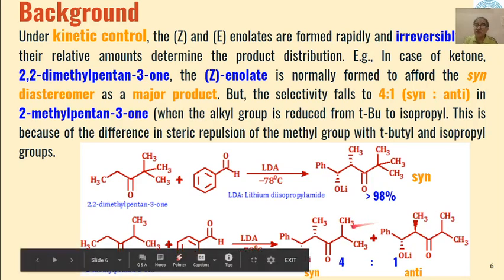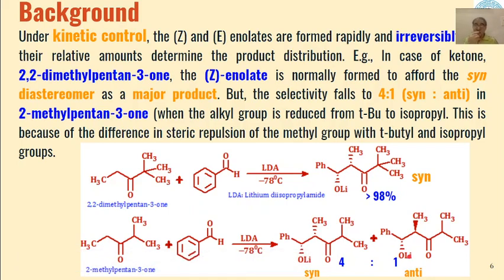And as I have told you, the ratio of these products formed will be determined by the Z and E enolates. So you know Z enolate will give syn product, E enolate will give anti product. That means Z enolate is formed 4 times more than the E enolate.